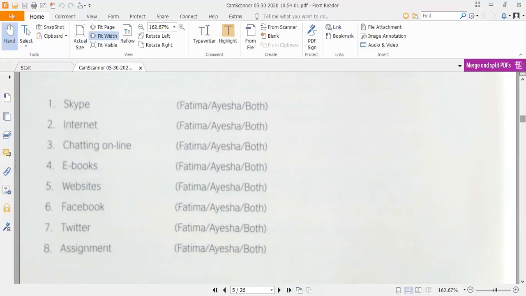For example, the word sky is used by which girl? Either it's Fatma, Aisha, or both of the girls. You have to circle the name of the girl who speaks that particular word that is given at the very beginning of this exercise. For example, the word sky is used by Aisha in the previous dialogues. So we have to circle the name of Aisha here.